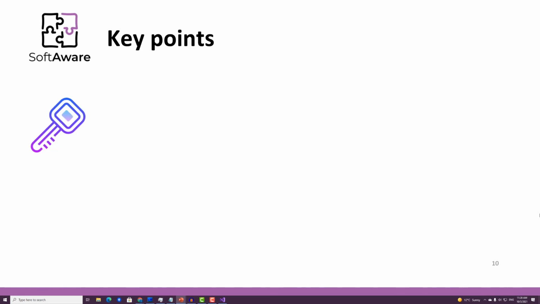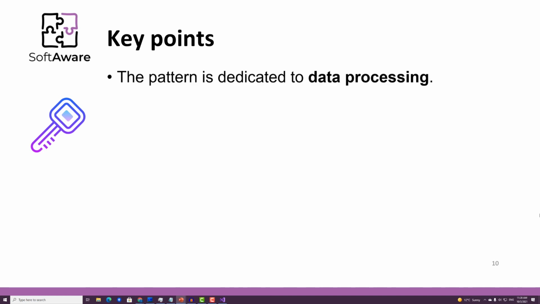Let's review this topic. The pipes and filters pattern can be used when the processing required by an application can be easily broken down into a set of independent steps. This pattern provides flexibility that is required to allow reordering of the processing steps performed by an application, or the capability to add and remove steps.